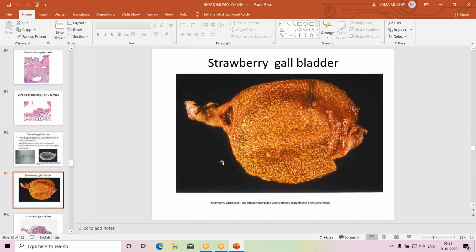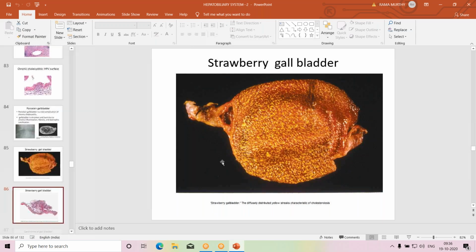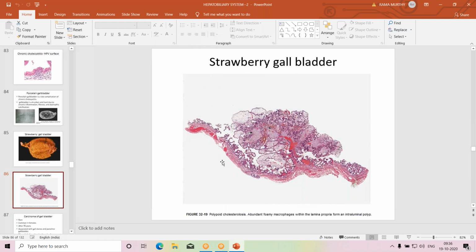It is also called cholesterolosis, because this condition is due to deposition of cholesterol in the gallbladder mucosa. The mucosa shows a polyp, and the polyp contains pale or clear appearing bulbous rounded structures. The stroma contains macrophages which contain cholesterol esters. These foamy macrophages can be seen in strawberry gallbladder or cholesterolosis, polypoidal cholesterolosis.